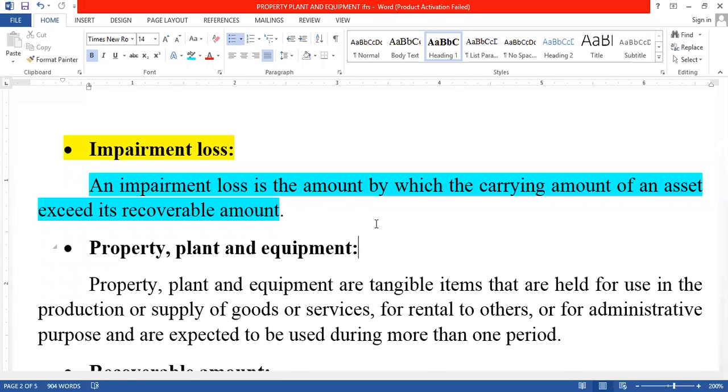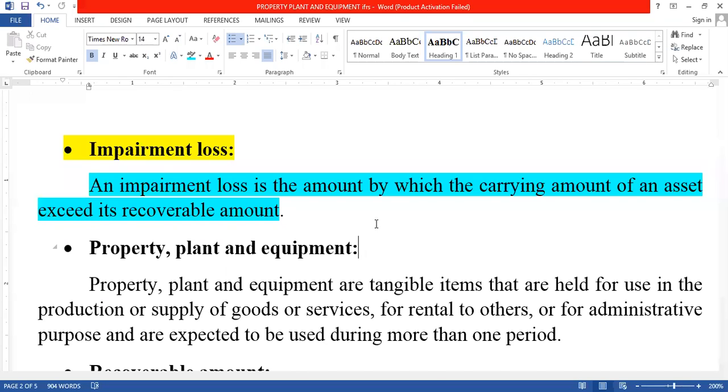Understand this well. Impairment loss is the amount of loss. How is it created? We take into consideration the carrying amount and the recoverable amount of an asset. Here the carrying amount of an asset is more than the recoverable amount.